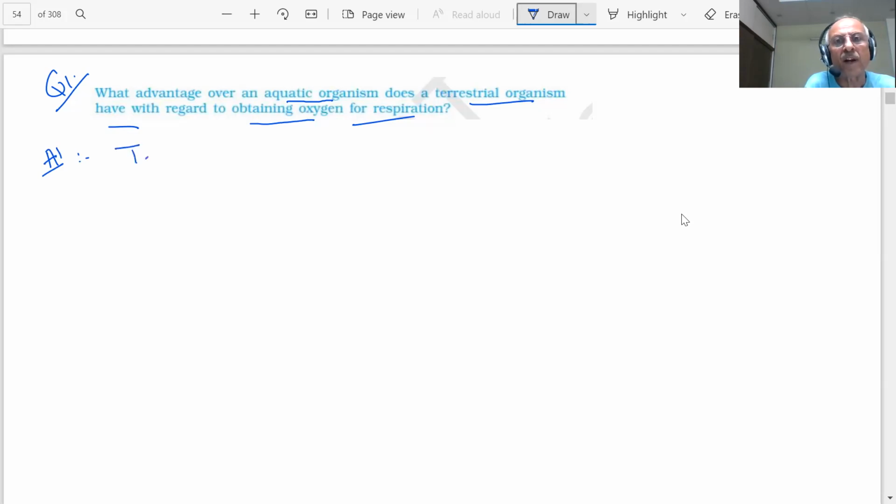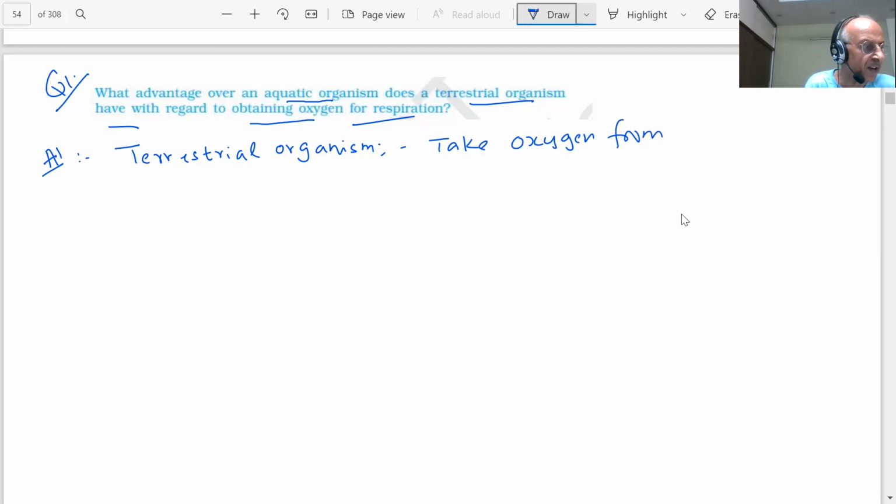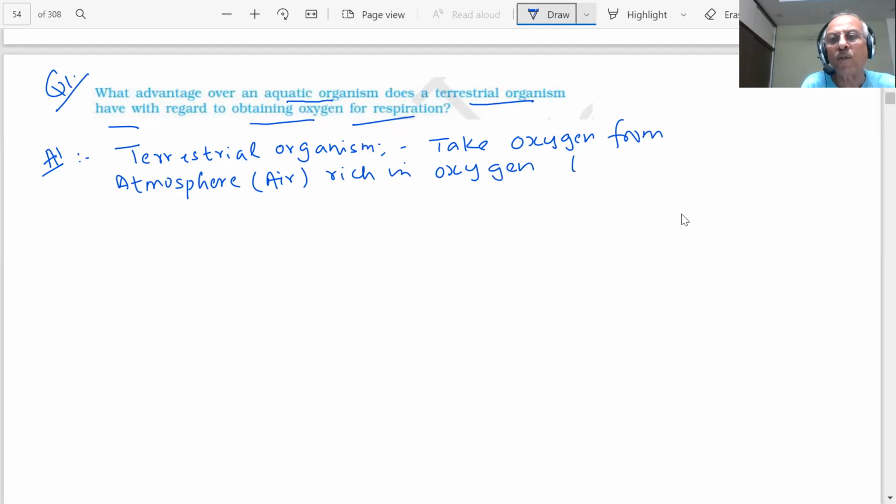If I consider, students, the terrestrial organism, the terrestrial organisms will take oxygen from the atmosphere, which is air. This is very rich in oxygen. ठीक है?